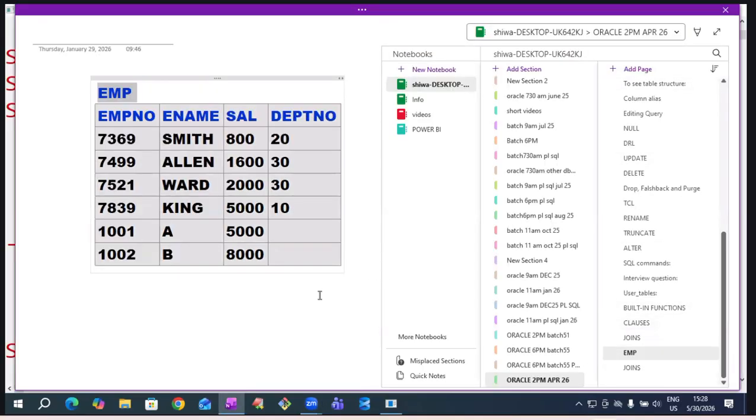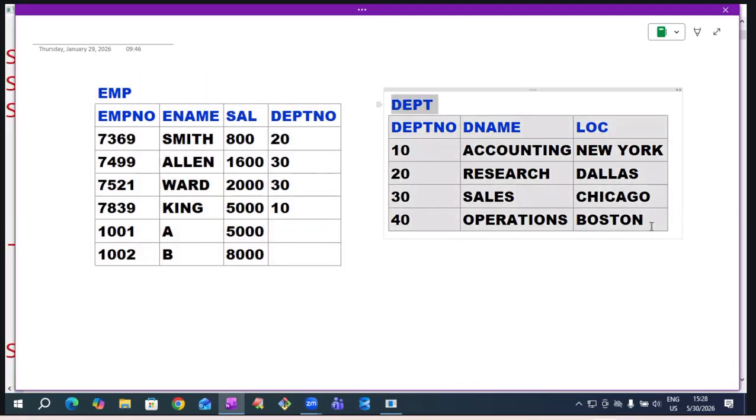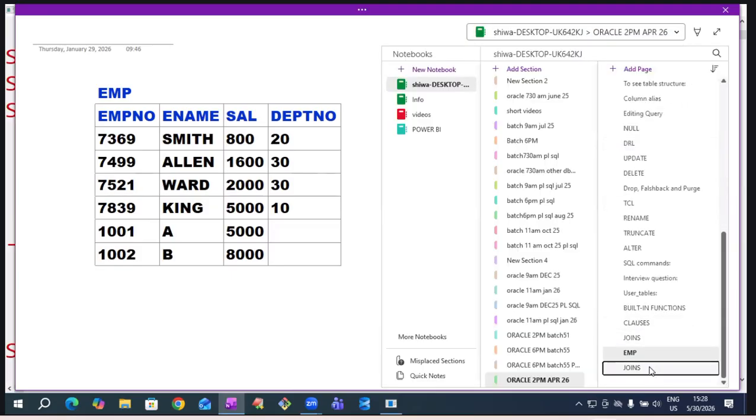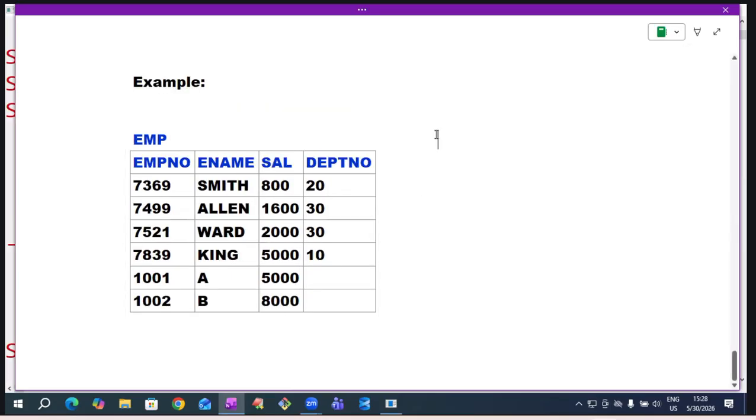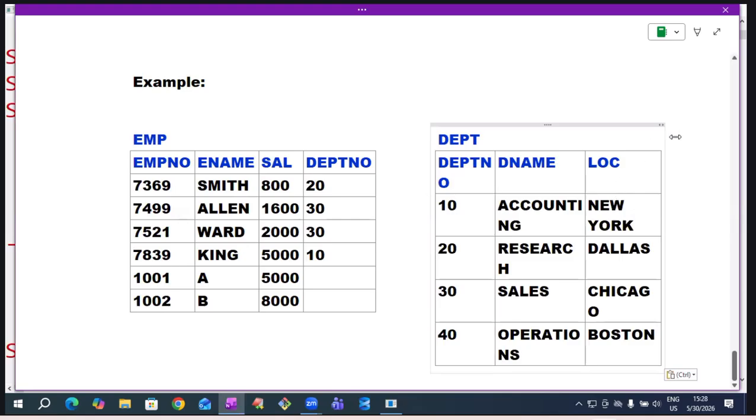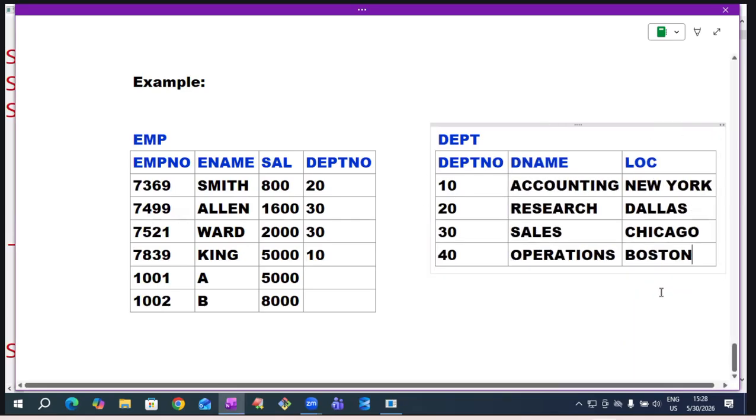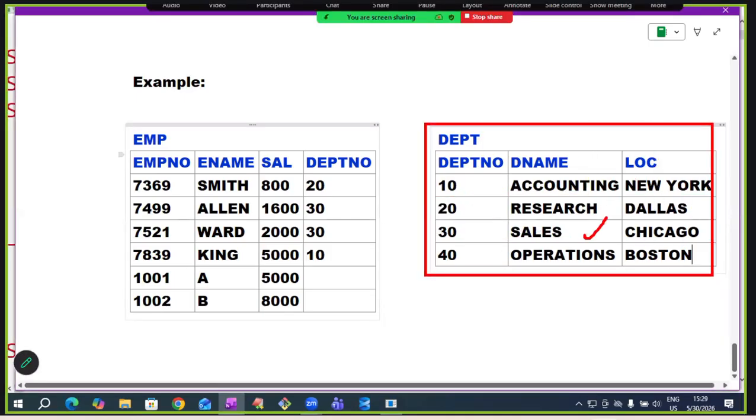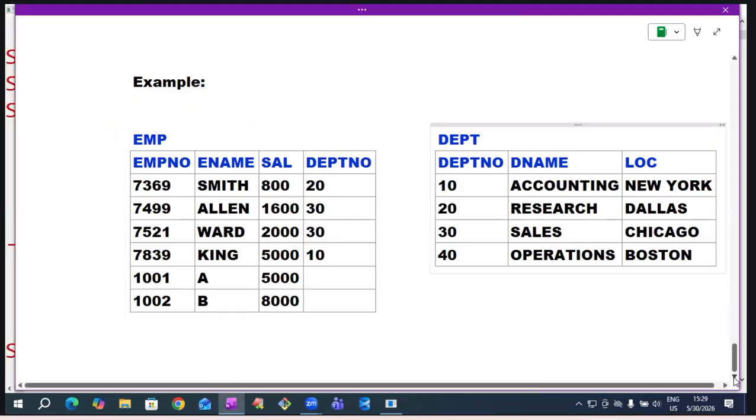This is another table, department table. This department table has department's information. 10th department name is accounting. It is located at New York. 20th department name is research. It is located at Dallas. Like this, department's information is available in the department table. Their employees information is available in the EMP table.